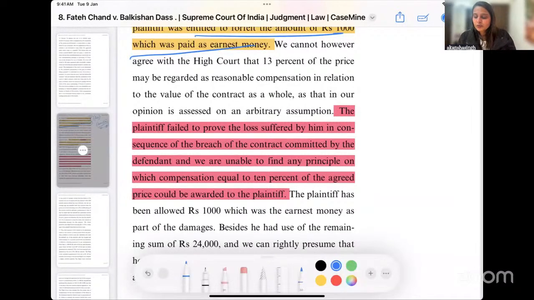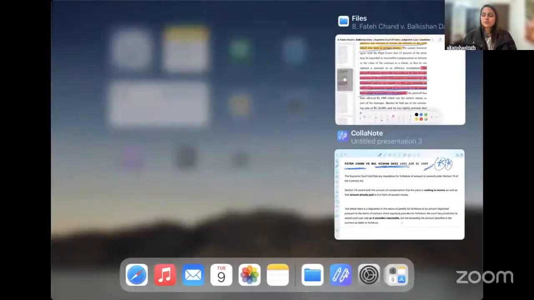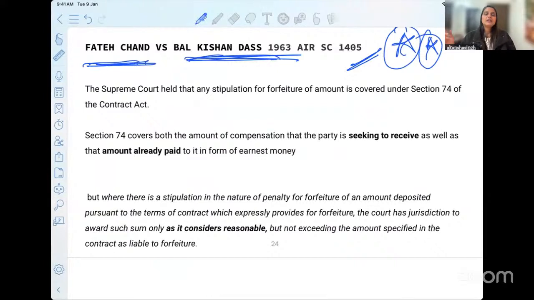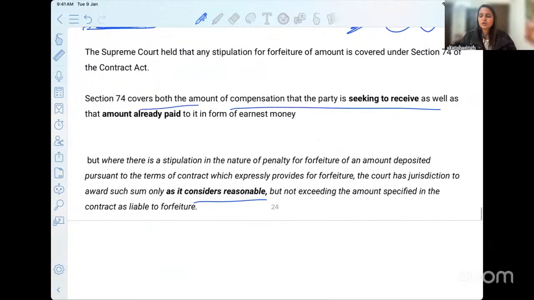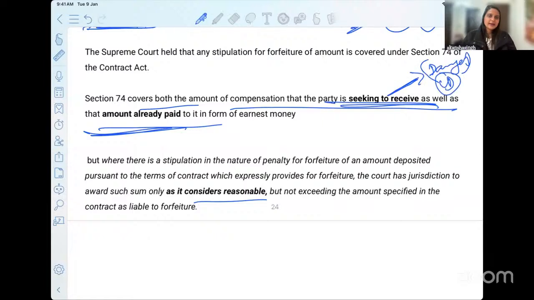The plaintiff failed to prove the loss suffered by him in consequence of the breach committed by the defendant, and the court was unable to find the principle. So the court here highlights and says that we can't really find how we should be allowing you to keep the earnest money unless and until you prove that there has been some loss that has happened to you. Okay. So section 74 covers both compensation of seeking to receive as well as amount that has already been paid. Seeking to receive is the damages for which you are reaching to the court, liquidated damages. Already paid is the penalty, that earnest money that we are talking about.